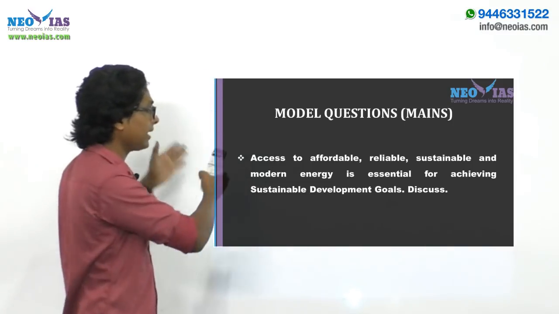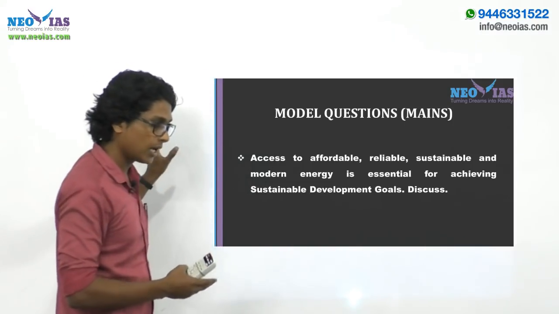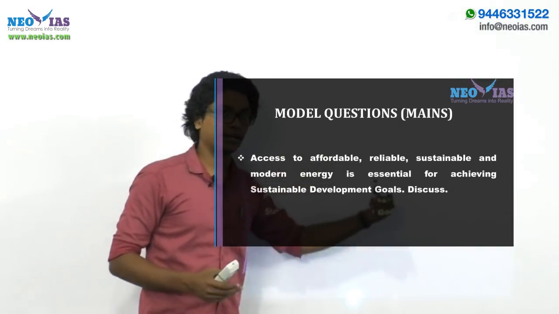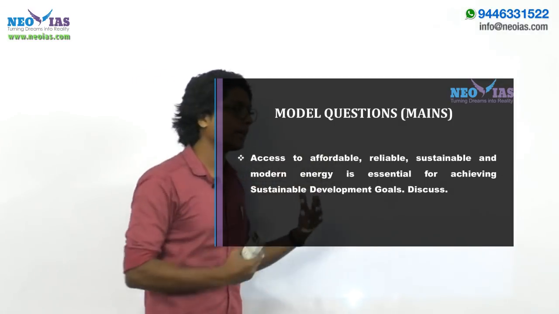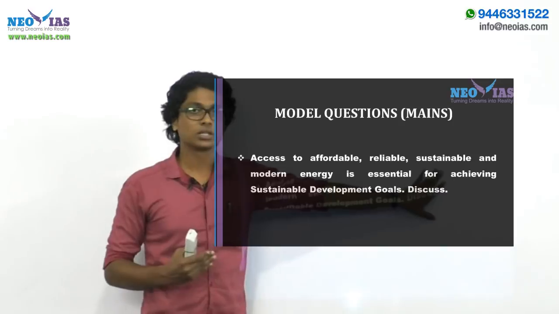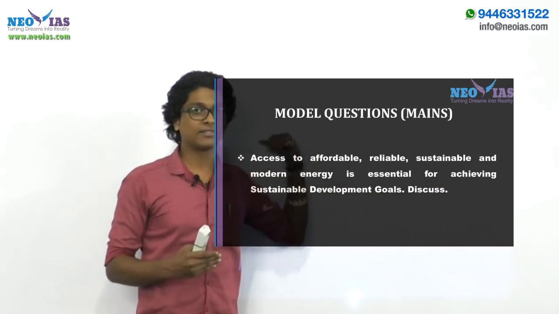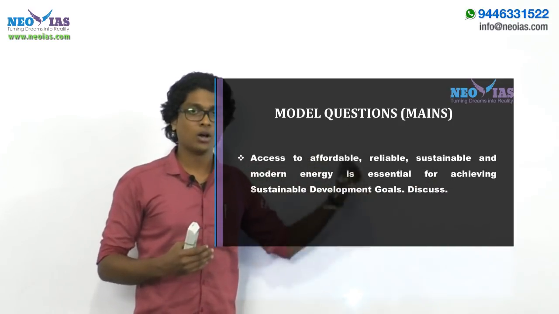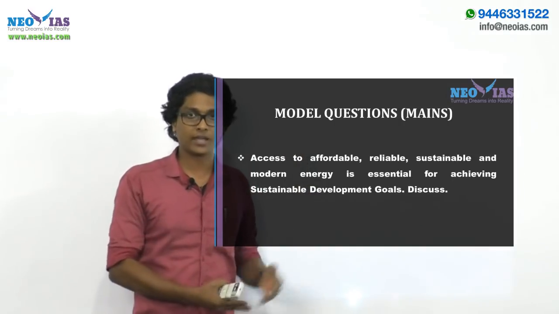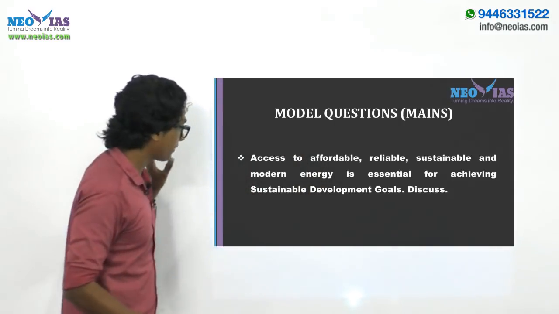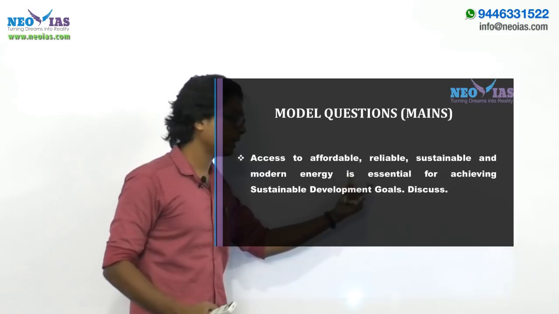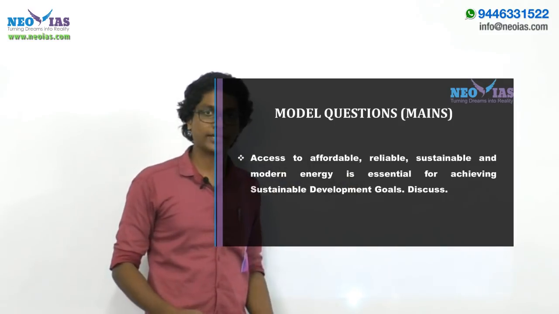So you should take the other sustainable developmental goals and explain how they are related to access to energy, for example in the case of gender equality, health and well-being, or poverty. Those things have to be explained in relation to access to energy, right?